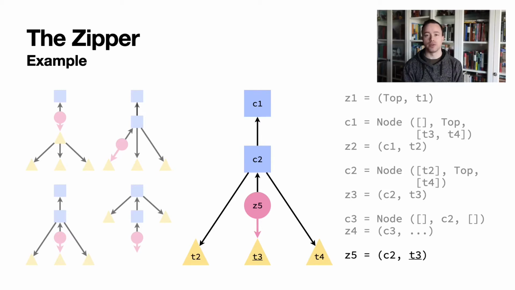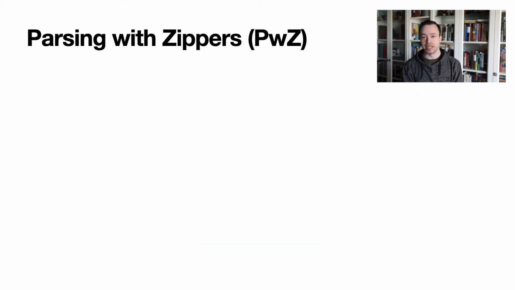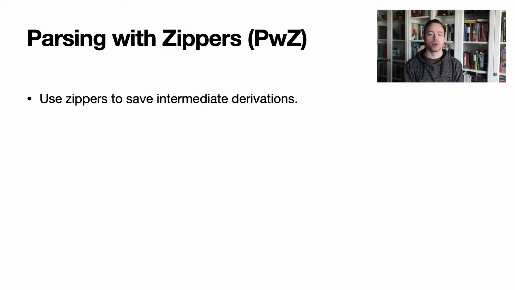In any case, a new zipper is constructed focusing on the tree node we just traveled through, with a path back to the root as always. This brings us to parsing with zippers, or PWZ for short. We use zippers to save the location where a derivative was successfully taken. By doing this, we eliminate almost all of the retraversals in the original parsing with derivatives algorithm.